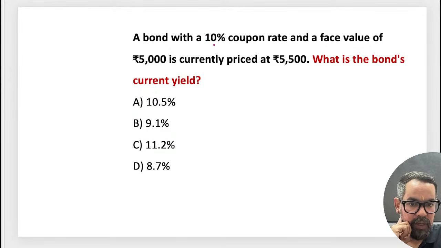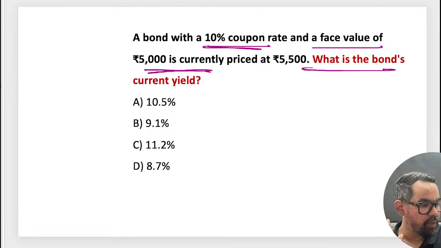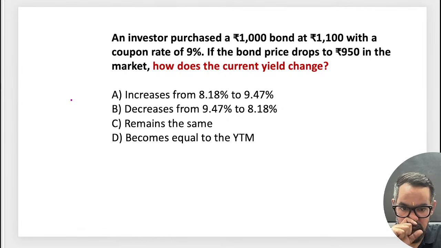So a bond with a 10% coupon rate and a face value of 5,000. I guess everyone will be able to answer this. It is easy. Okay, next one.